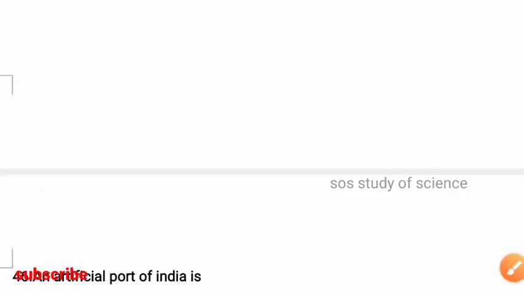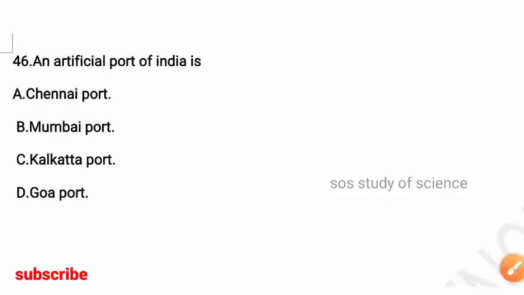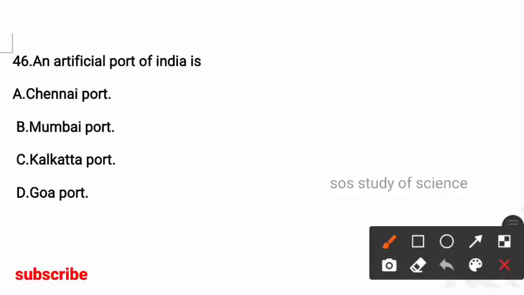Next question. An artificial port of India is. Options: Chennai port, Mumbai port, Calcutta port, Goa port. So here the right answer is option A. An artificial port of India is Chennai port.